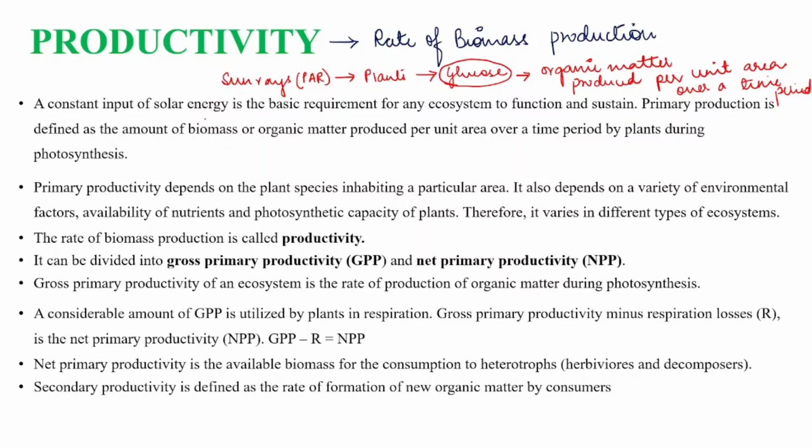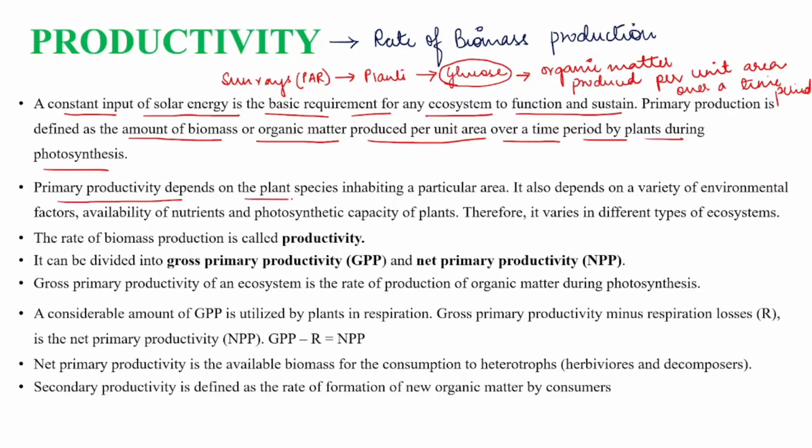Clear? So if we define productivity, a constant input of solar energy is the basic requirement for an ecosystem to function and sustain. Primary production is defined as the amount of biomass or organic matter produced per unit area over a time period by plants during photosynthesis. Primary productivity depends on the plant species inhabiting a particular area.